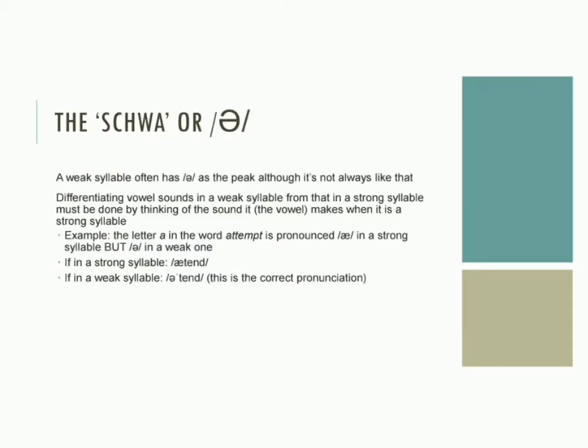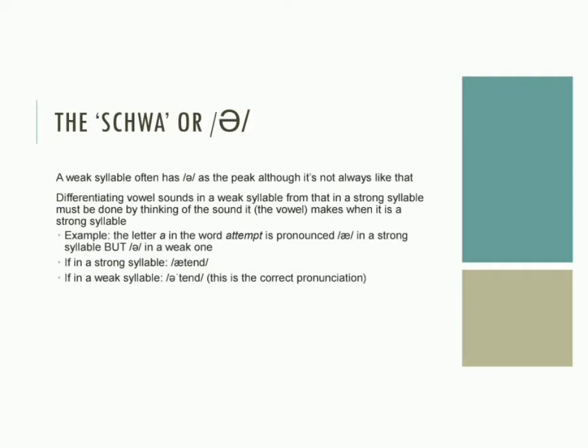First, the schwa. A weak syllable often has schwa as the peak, although it is not always like that. Differentiating vowel sounds in a weak syllable from that in a strong syllable must be done by thinking of the sound the vowel makes when it is a strong syllable.